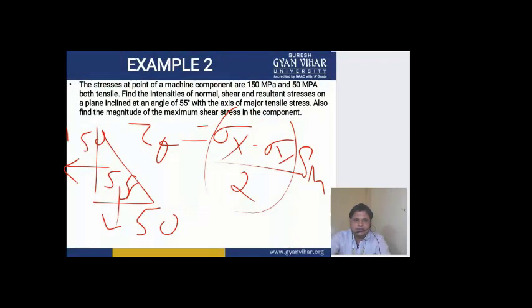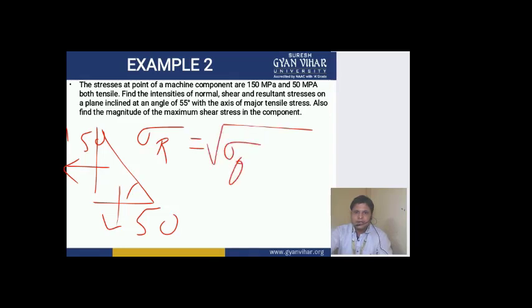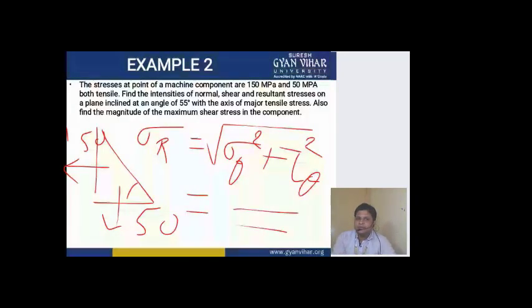After this, when you have calculated tau theta, the next thing is that you will calculate the resultant value. So sigma r is the word used for resultant, and it is equal to root of sigma theta square plus tau theta square. So put the values of both sigma theta and tau theta which you have obtained, and you will get the resultant value.